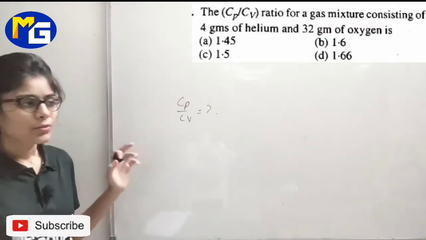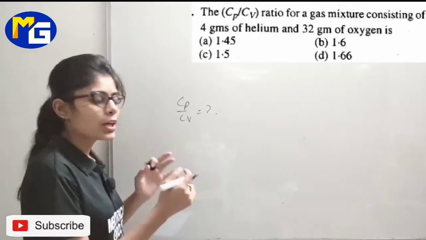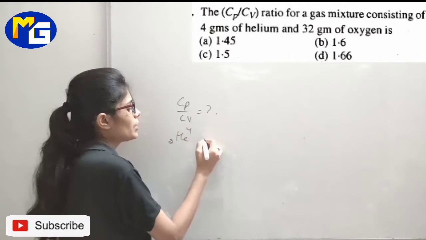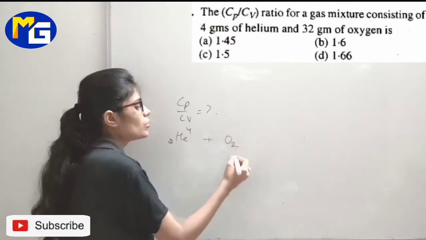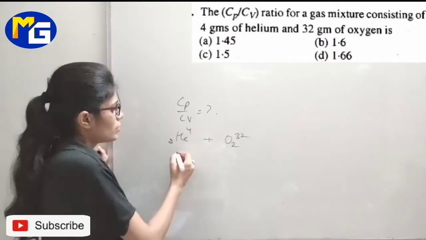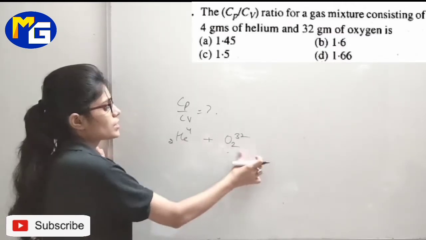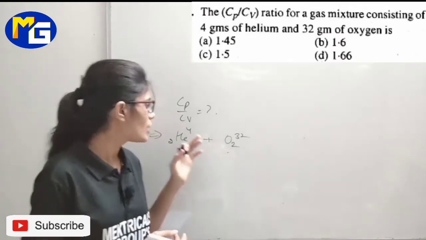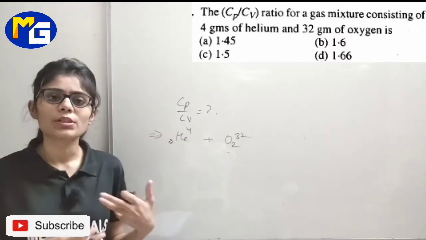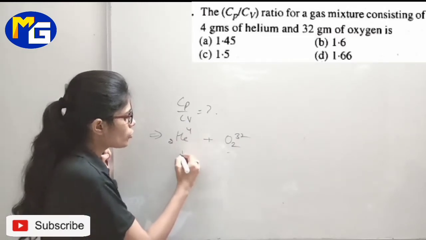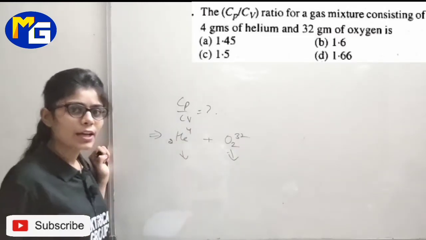Okay, and what is given to you? There is a mixture we are using, a mixture of gas: 4 gram helium plus 32 gram of oxygen. Okay, so this is a mixture. अब क्या करना है, Cp by Cv means first we need to calculate Cp, then Cv, and we will just simply divide it. We know that, students, helium is monoatomic gas, oxygen is diatomic gas.